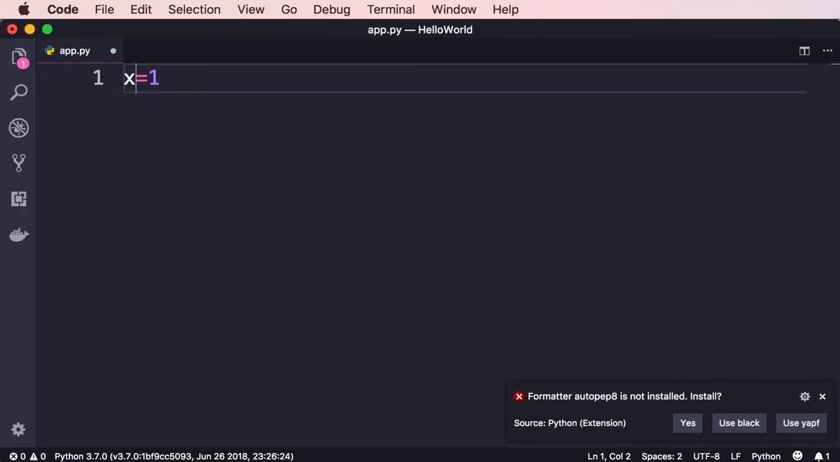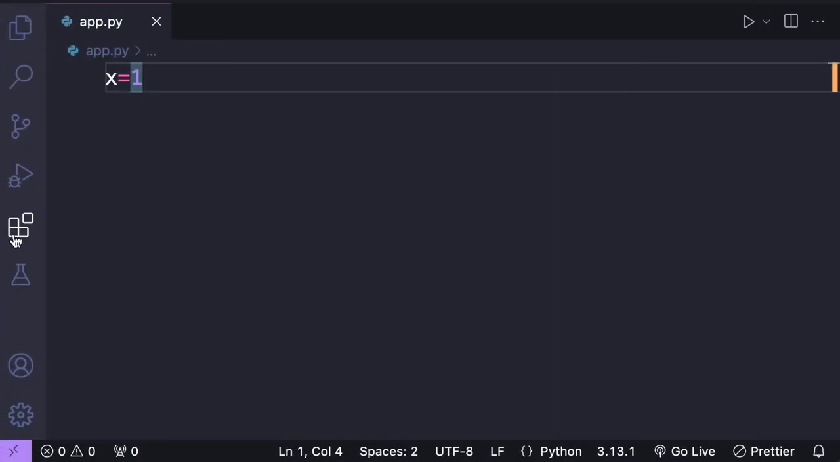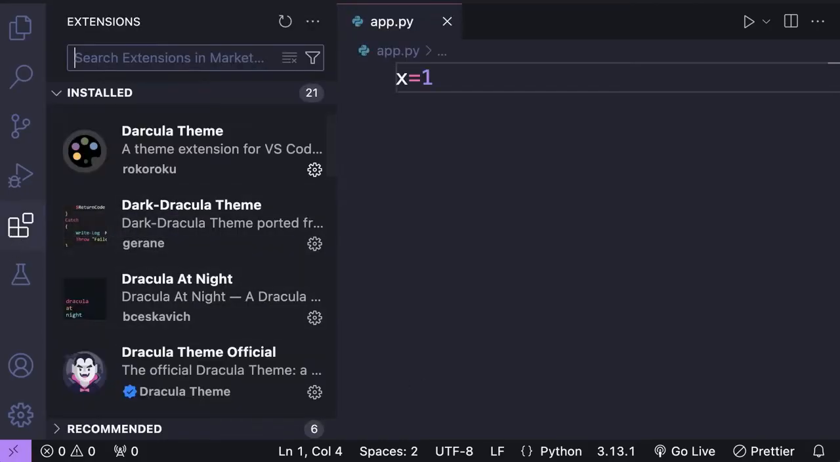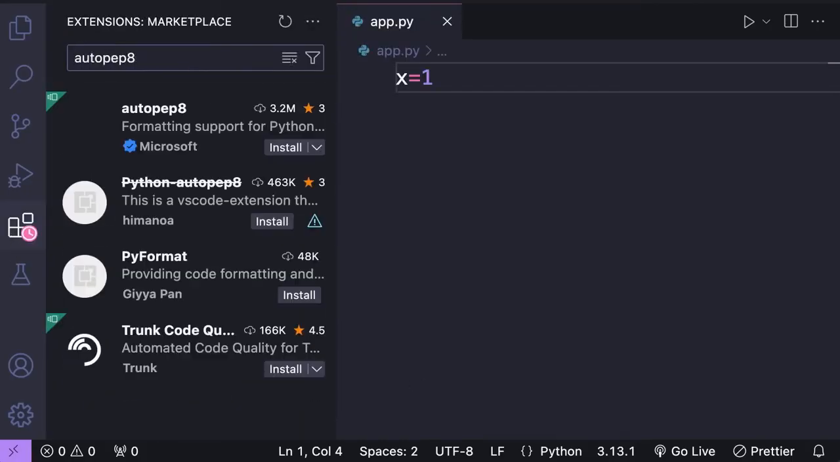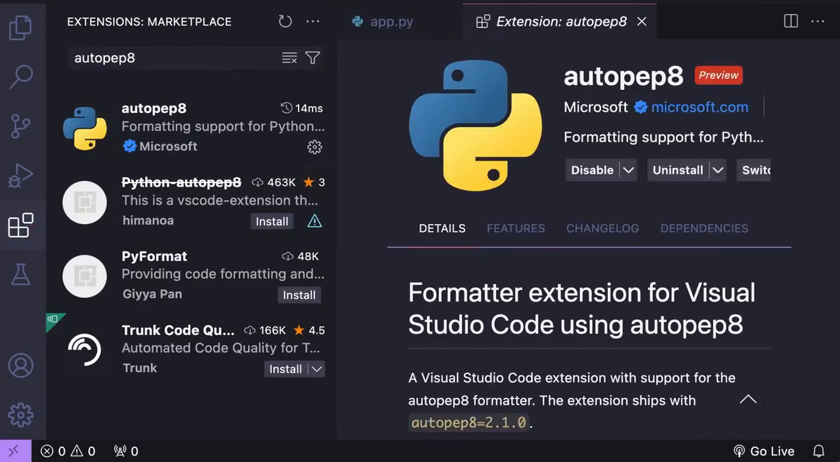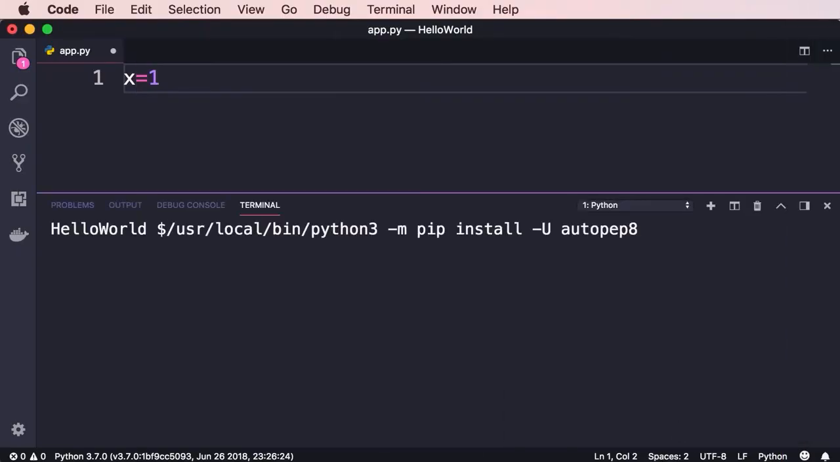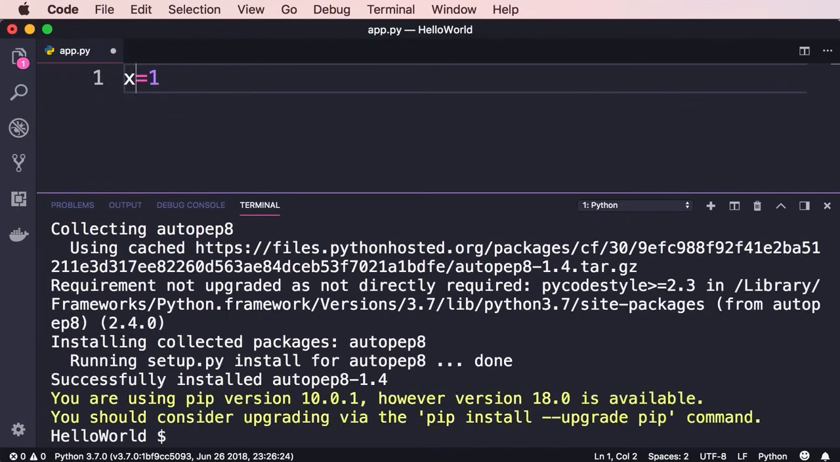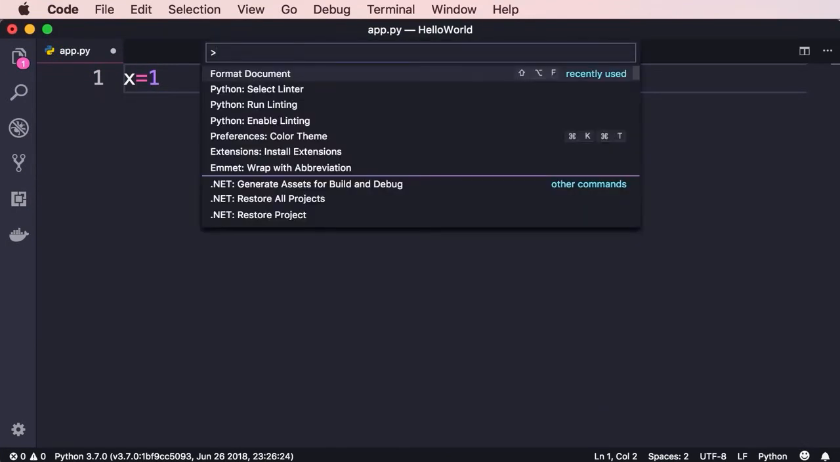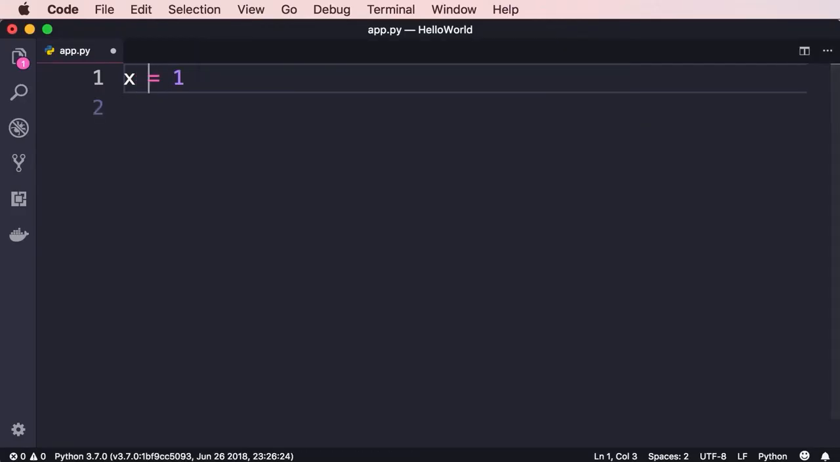Now, if you don't see this, you can install autopep8 using the extensions panel. So once again, on the left side, click this icon and search for autopep8. There it is. Let's install it. Good. Now, one more time, let's open up the command palette and execute format document. See, this tool automatically formats our code. Beautiful. Let's take a look at another example.